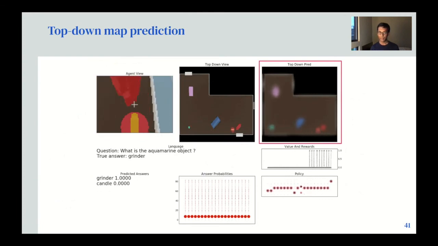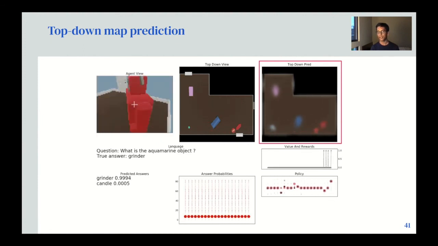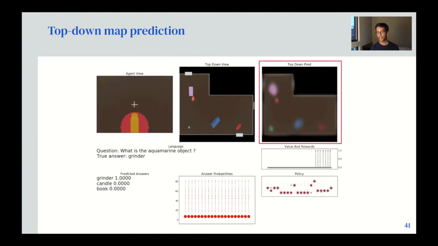I'm showing the same example as before, along with the top-down map prediction on the top right. The ground truth top-down map is shown in the top middle, and as you can see, when the agent gets spawned in the environment, it does not know where various objects are placed, but as it spends time running from one object to the next, it develops a fairly good belief of where each of these objects are kept, what their colors are, and so on. And this reinforces the high performance we saw of the SimCore agent on this question answering evaluation.